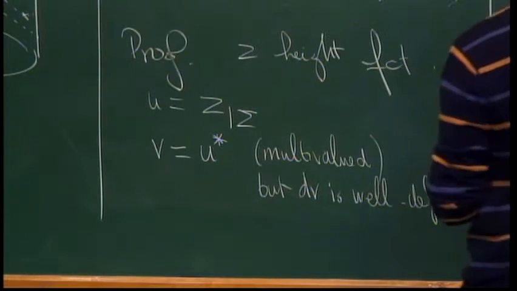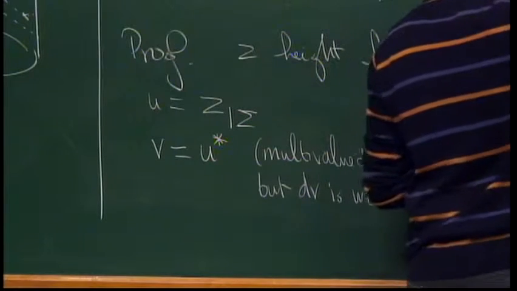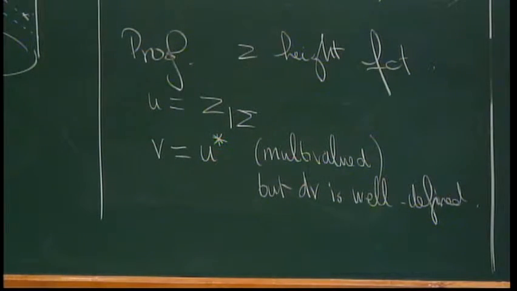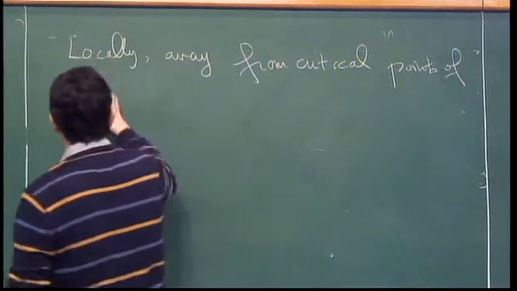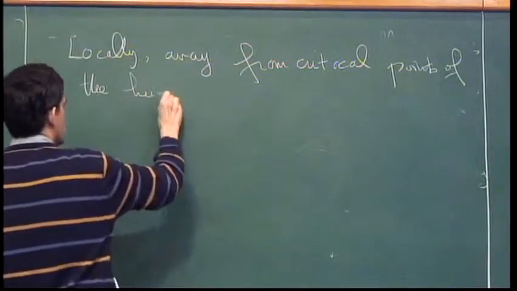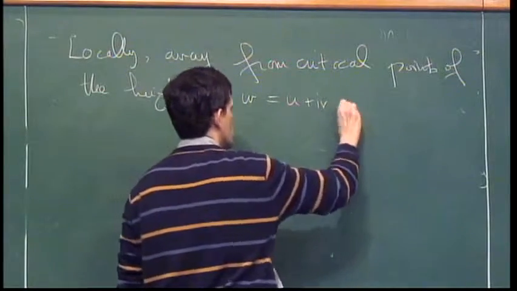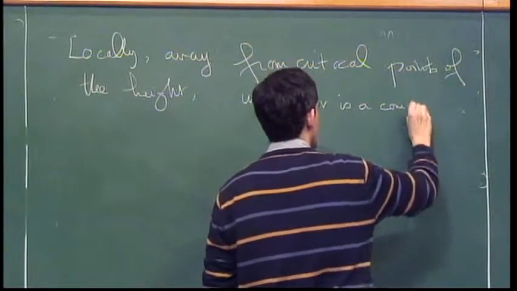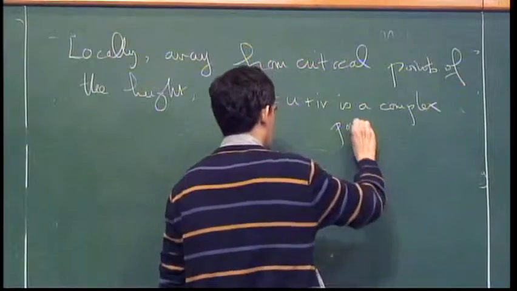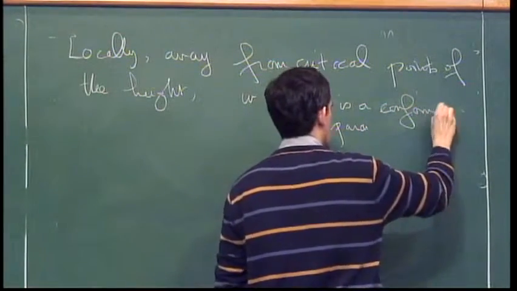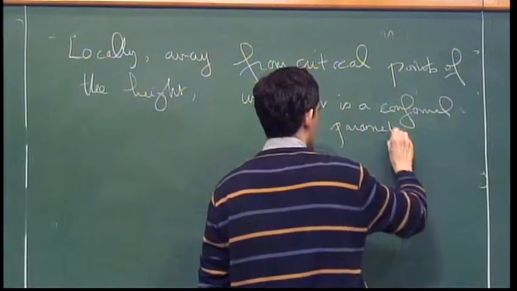So locally, away from critical points of the height, W, which is U plus iV, is a conformal parameter on sigma.